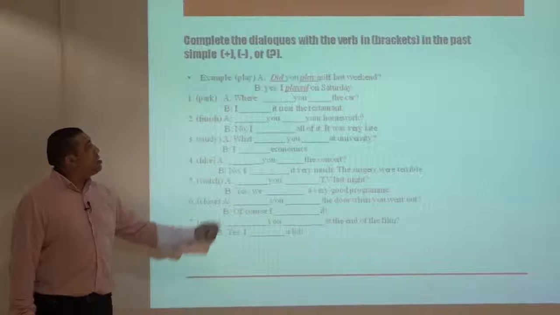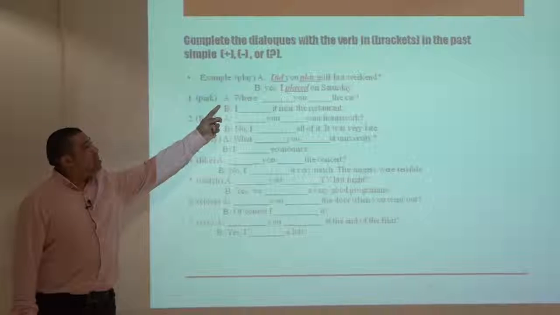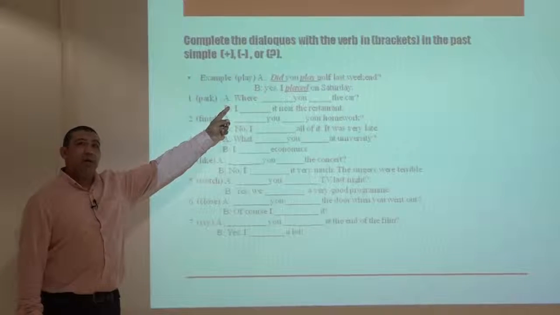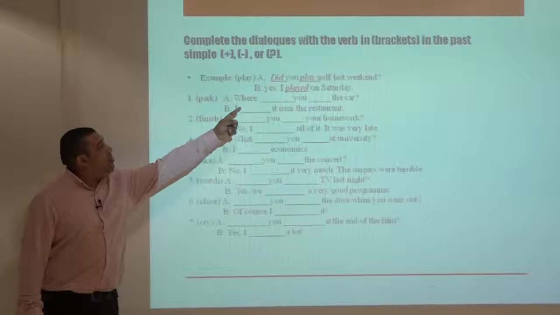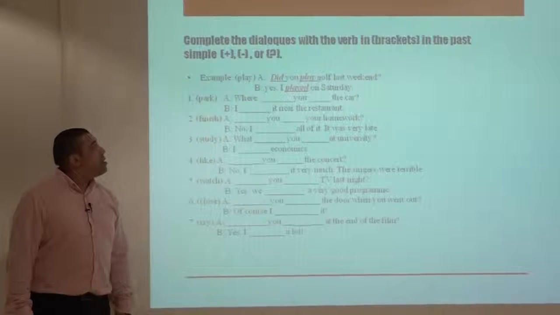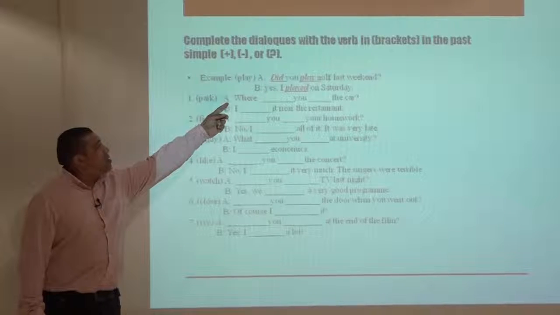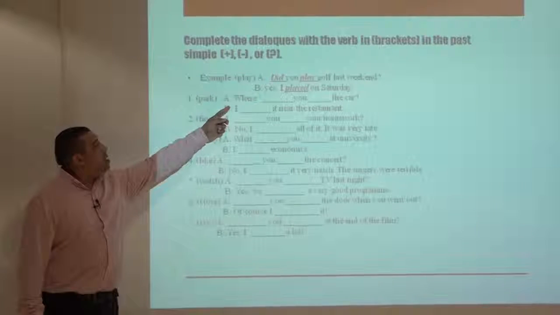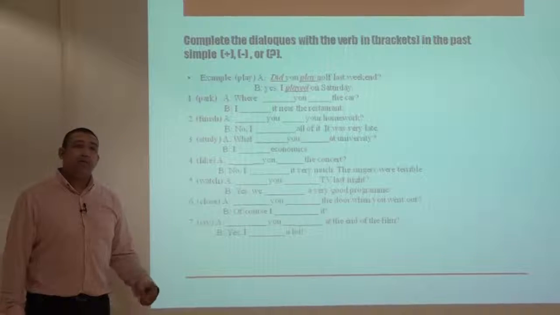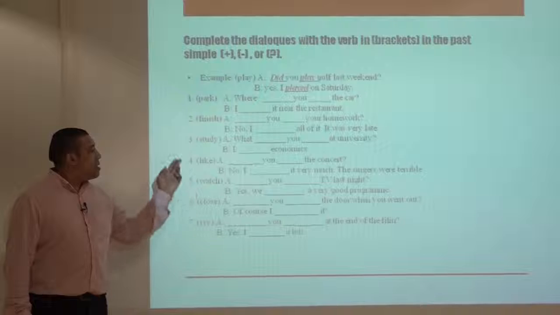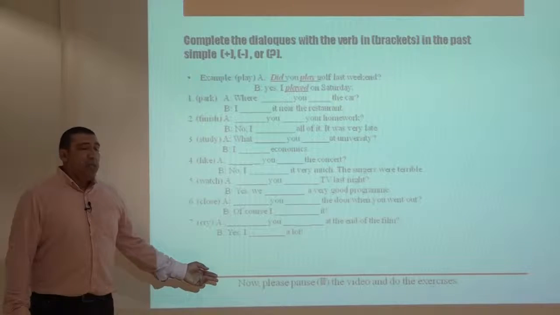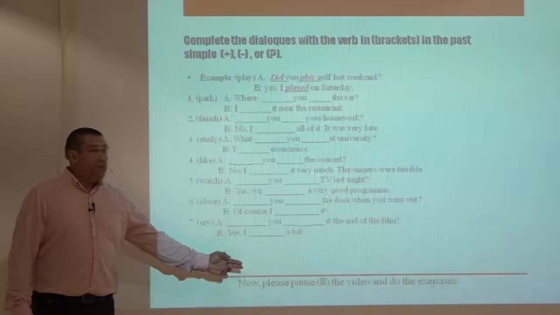So in this question, the sentence should be in a question form. So we always use the auxiliary in past tense, did, followed by the bare infinitive or verb 1, play. And since the answer is positive, we say, yes, I played. So we put play into simple past tense. Here are the questions. Now please pause the video and do the exercises.